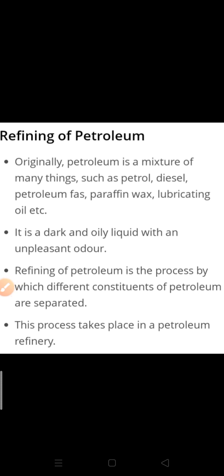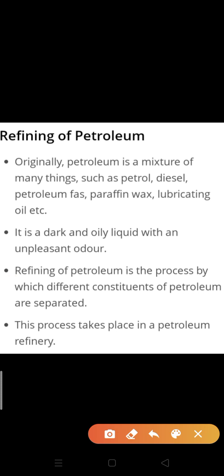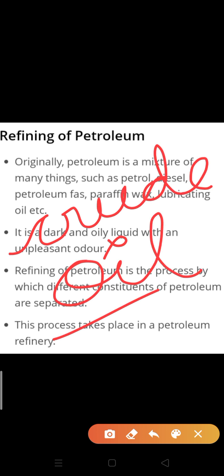Next thing, refining of petrol. Don't think that petroleum is only one thing. Petroleum is a mixture, and it is known as crude oil. Are you getting my point? Petroleum is present in the form of crude oil, so its refining is very important as we require several products from it. The first step is that we have to refine this crude oil.